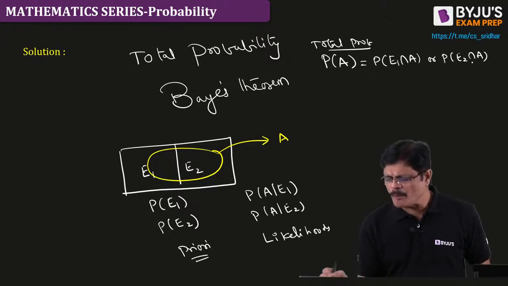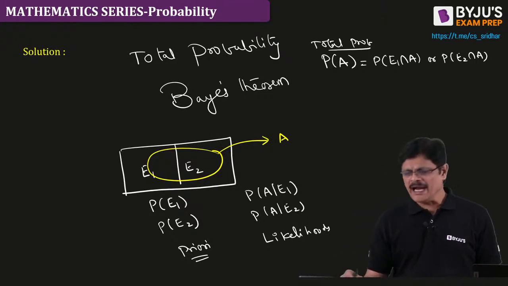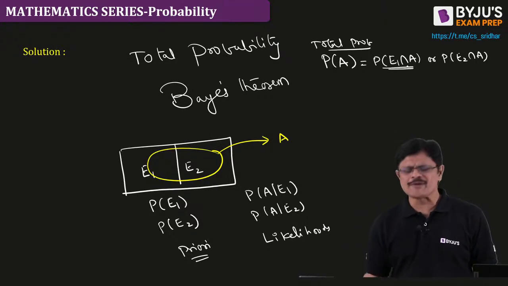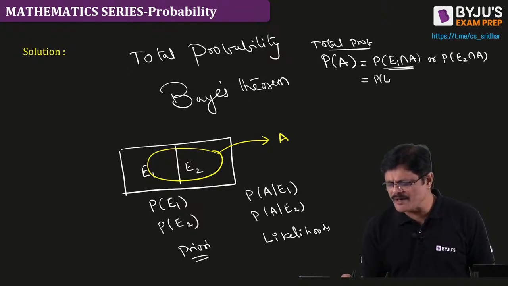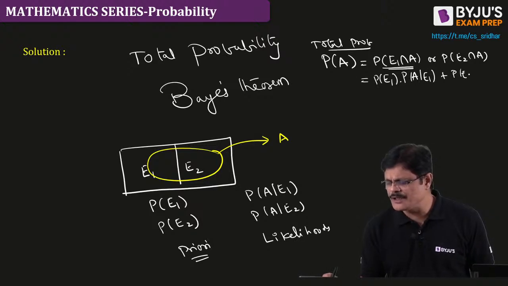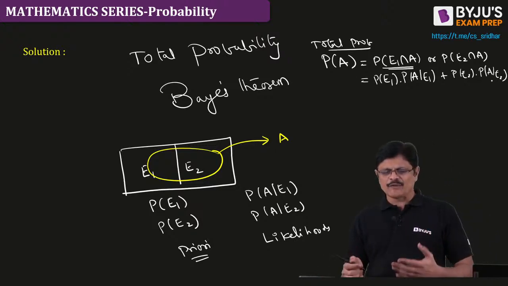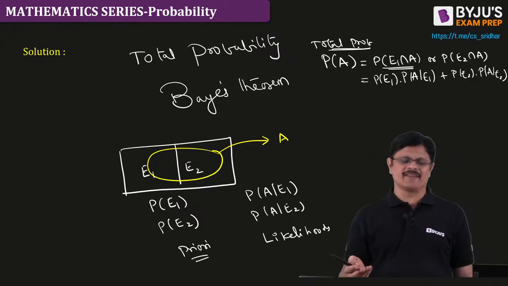We find it using multiplication: probability of E1 into probability of A given E1, plus probability of E2 into probability of A when E2 has already happened. This is what we call total probability, my dear friends.